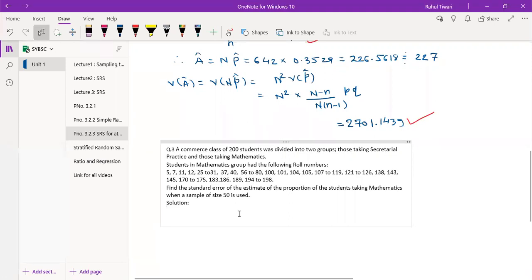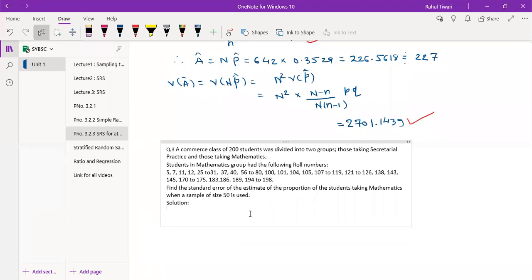So what will be your sample size? Anyone tell, what is the sample size? 50. Okay, so the sample size is 50.